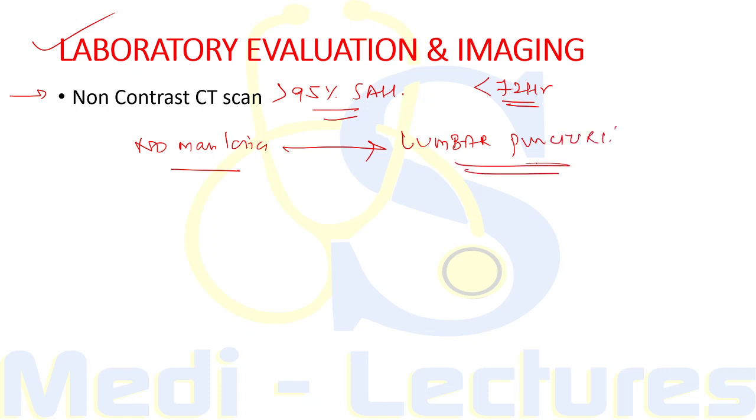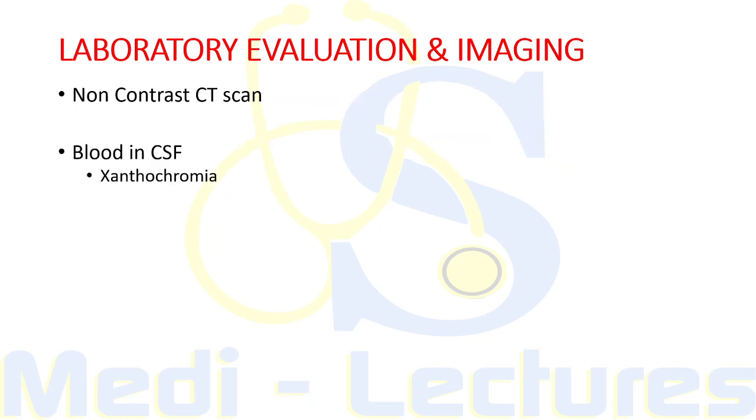So before going to lumbar puncture, we have to exclude any mass lesion. Also, we have to exclude any obstructive hydrocephalus if present. So we do lumbar puncture because the hallmark of aneurysmal rupture is blood in CSF. We have to look for blood in CSF. Now this blood in CSF, due to lysis of red blood cells and conversion of hemoglobin to bilirubin, will give the characteristic yellow color to the CSF.